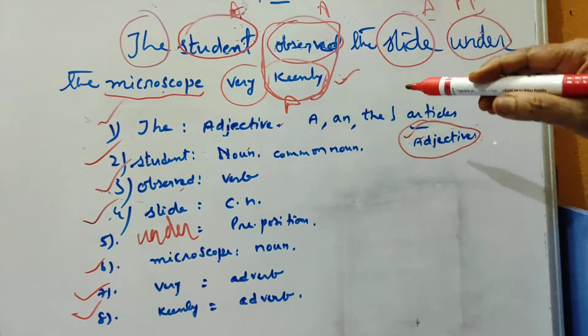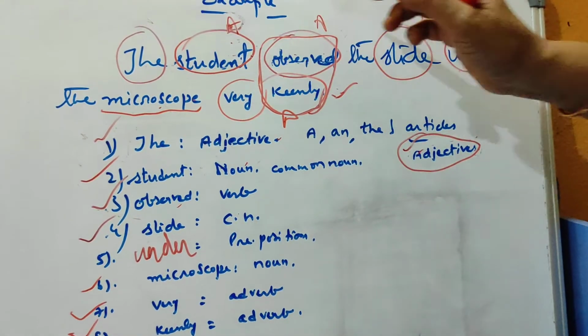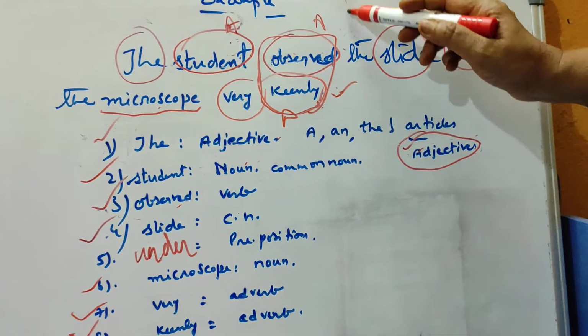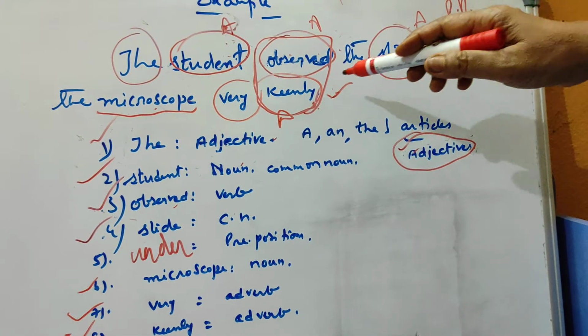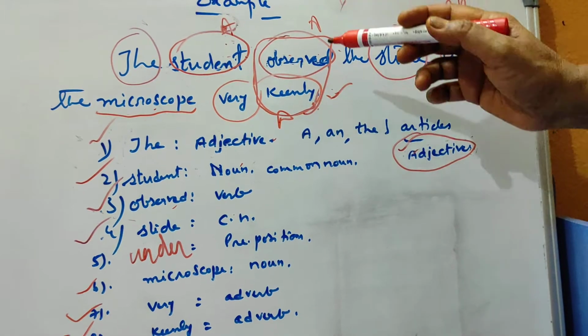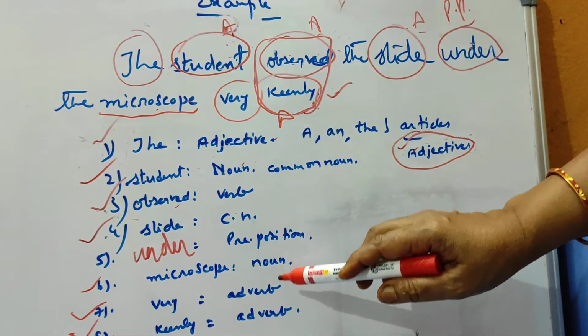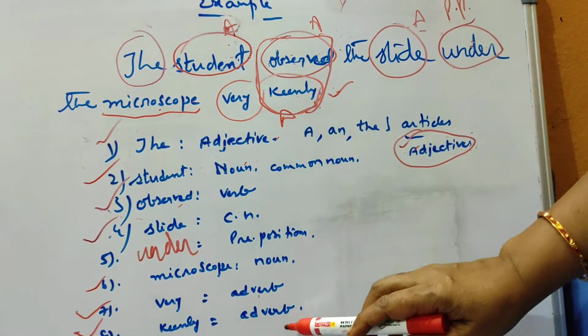Have you got the point? Keenly is related with observed. So this is associated with the verb. That which modifies or qualifies the verb is an adverb. This is the definition. That's why keenly comes under adverb.